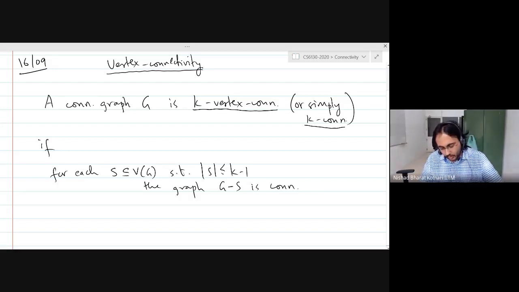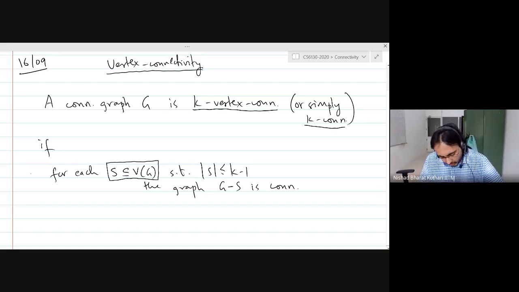So now what are we doing? The main difference is, rather than deleting the edges, we are deleting vertices from the graph now. We are going to take a subset of the vertices of size at most k minus 1, and we are going to insist that the graph be connected after removing this vertex set. In other words, you should remove at least k vertices to disconnect the graph.